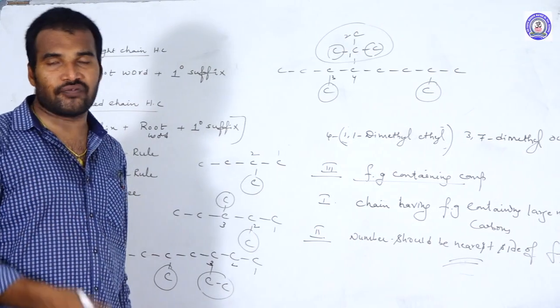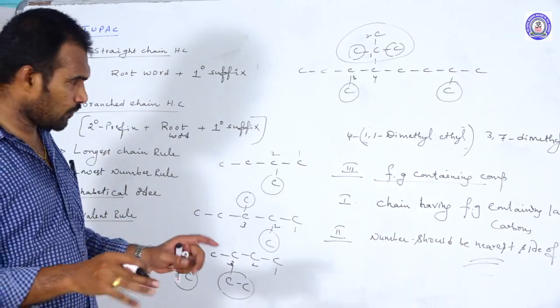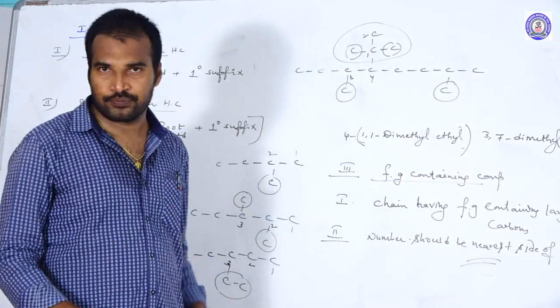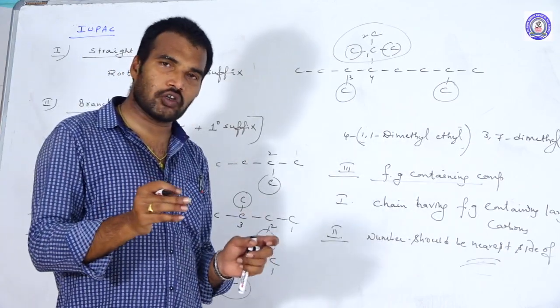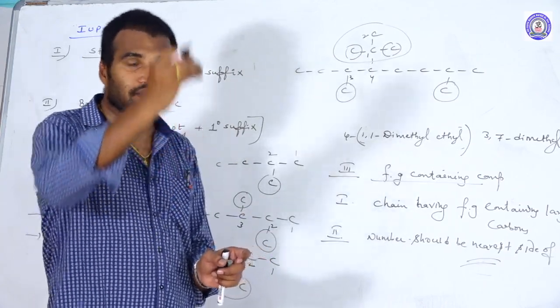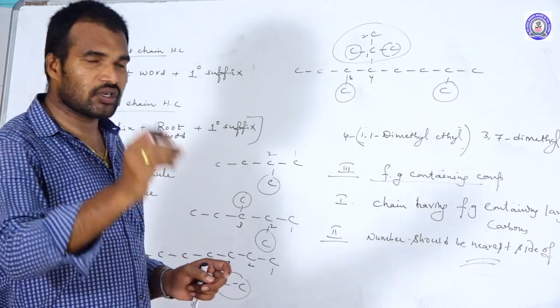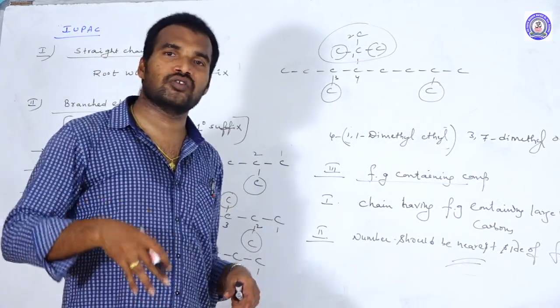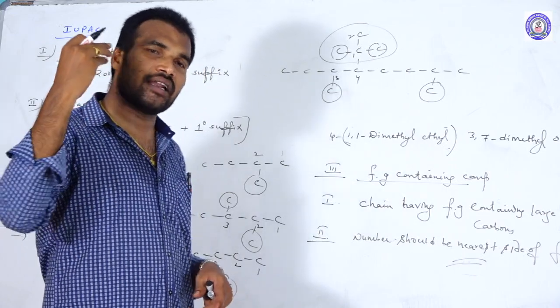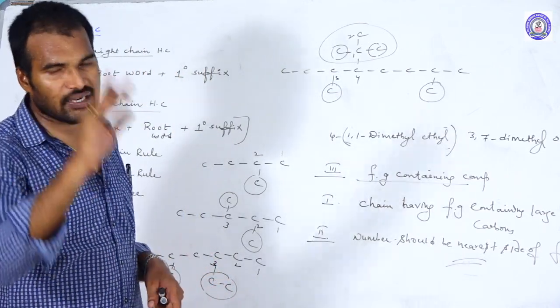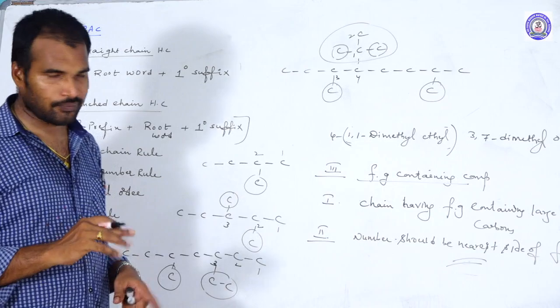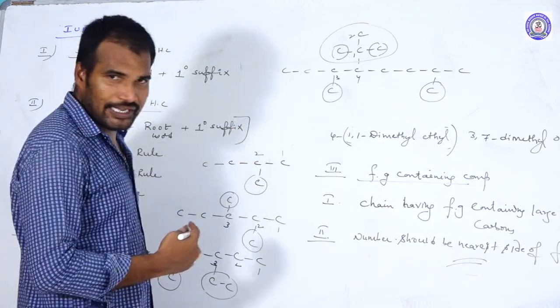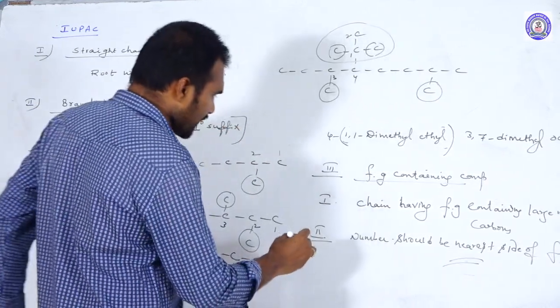In case of polyfunctional groups, polyfunctional means many functional groups are present. Out of the many functional groups, the functional group which comes first in the priority order should be considered as the principal functional group. Remaining functional groups you should consider as subordinates, and subordinate functional groups you should consider as substituents only. So what is the priority order? You should be aware of this priority order.